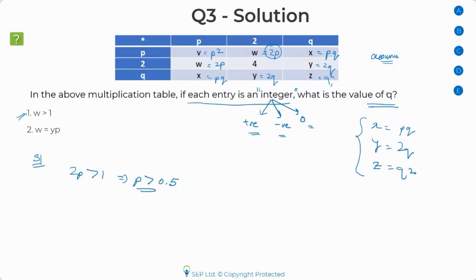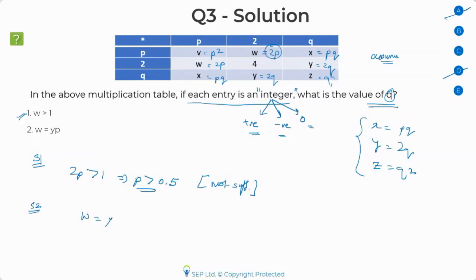I'm looking for the value of Q. And this statement is telling me about P. So I would end up saying that this statement is not sufficient because I don't know anything about Q. So if statement 1 is not sufficient, your answer cannot be A. Okay, let's move to the second one.